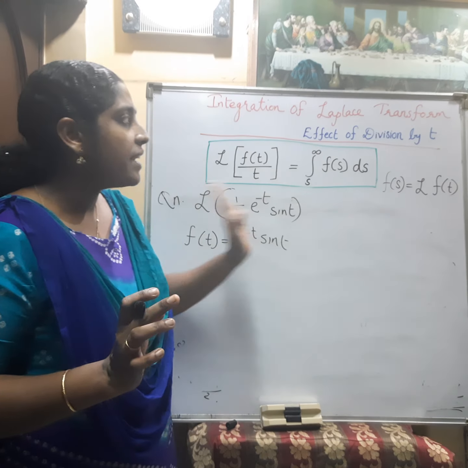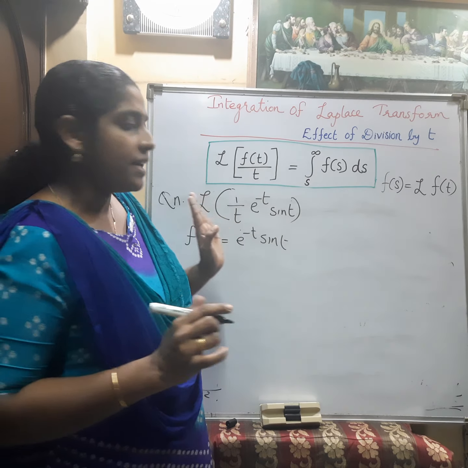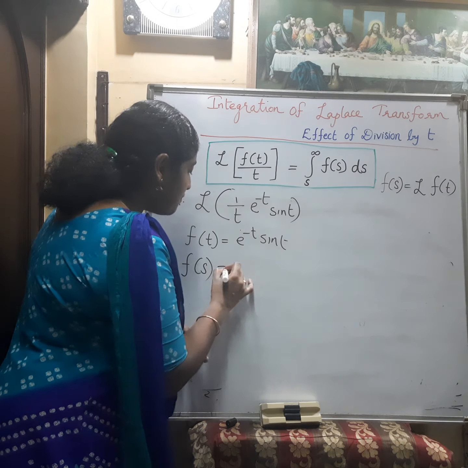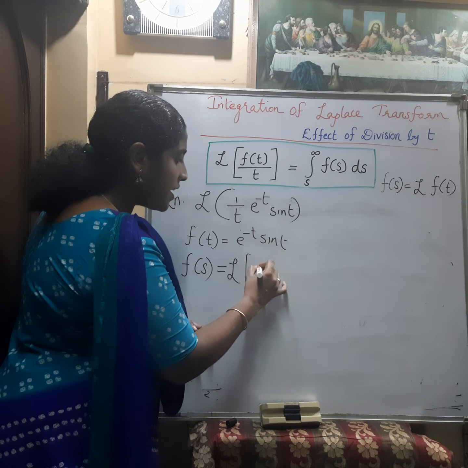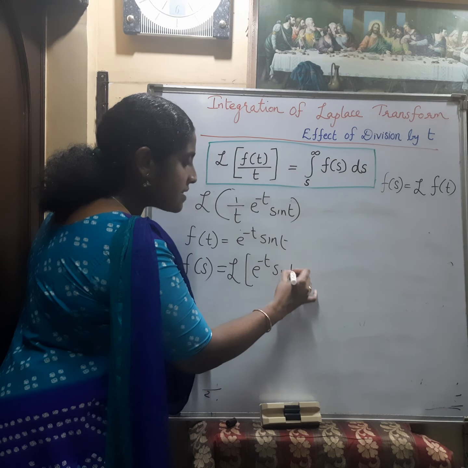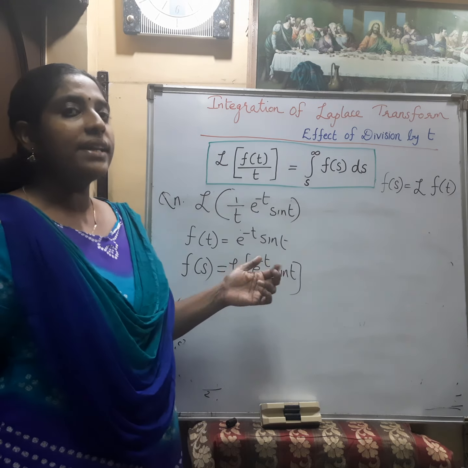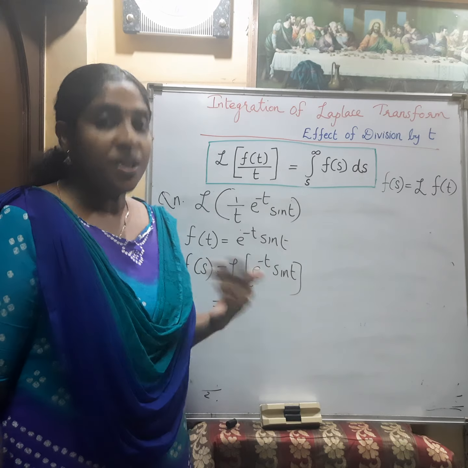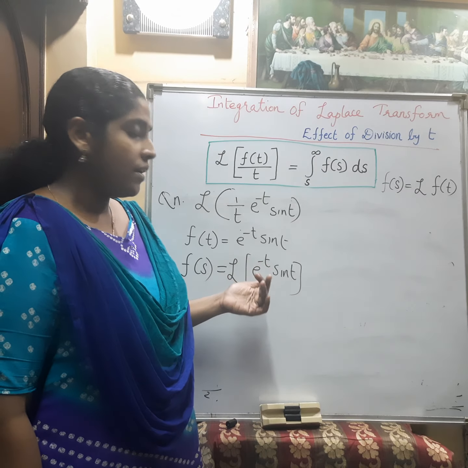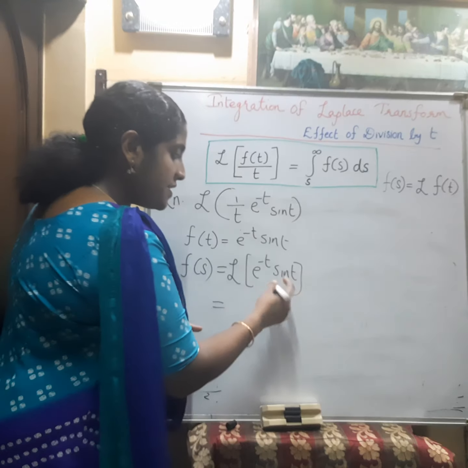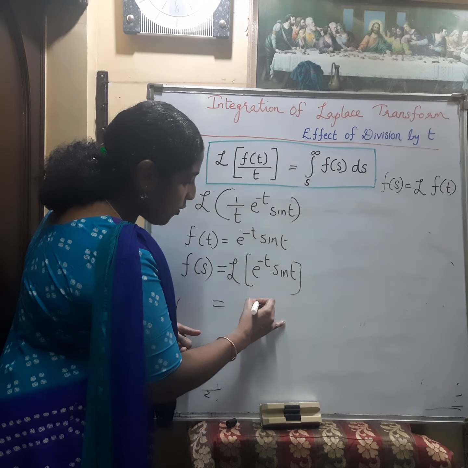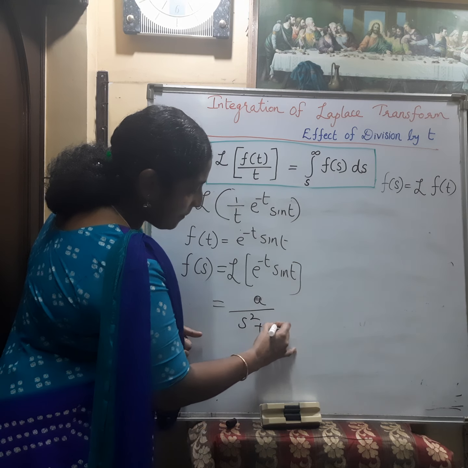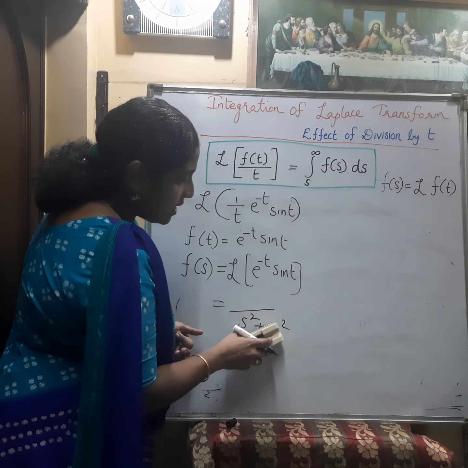So what is the formula? Integral s to infinity F of s ds. So first we have to find the F of s. What is F of s? F of s is the Laplace transform of f of t. What is f of t? e raised to minus t sin t. When a function is multiplied by an exponential function, we can use the shifting property. The answer will be F of s minus a, where F of s is the Laplace transform of sin t. What is the Laplace transform of sin at? It is a divided by s square plus a square. What is a here? a is 1.